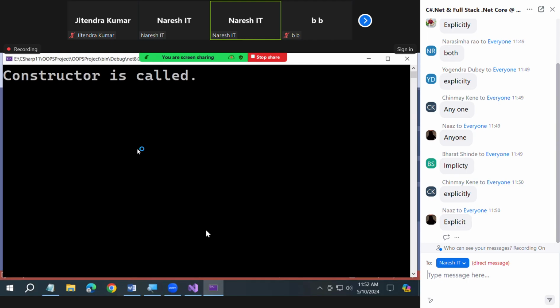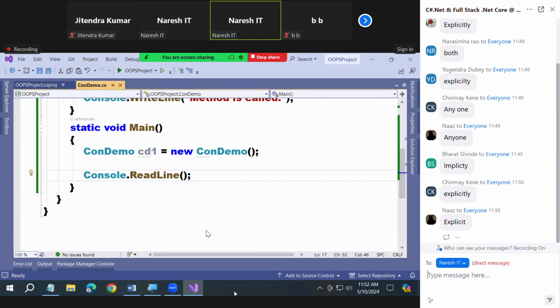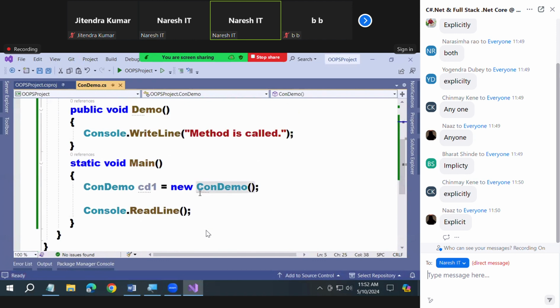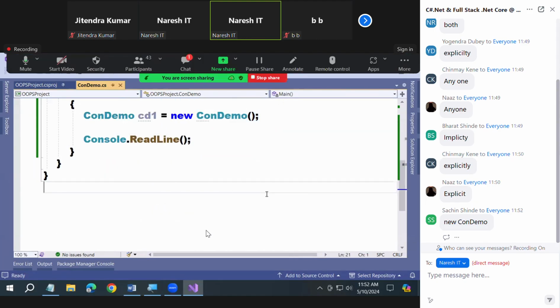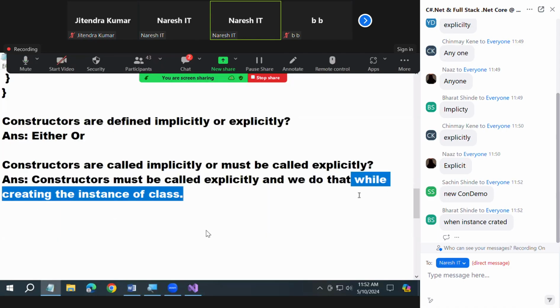Sir, where did you call that? Where did you call it? I called it. Watch it carefully. What you wrote here is exactly matching with what you wrote here now. That's constructor calling. So when do you call the constructor? While creating the instance of a class.